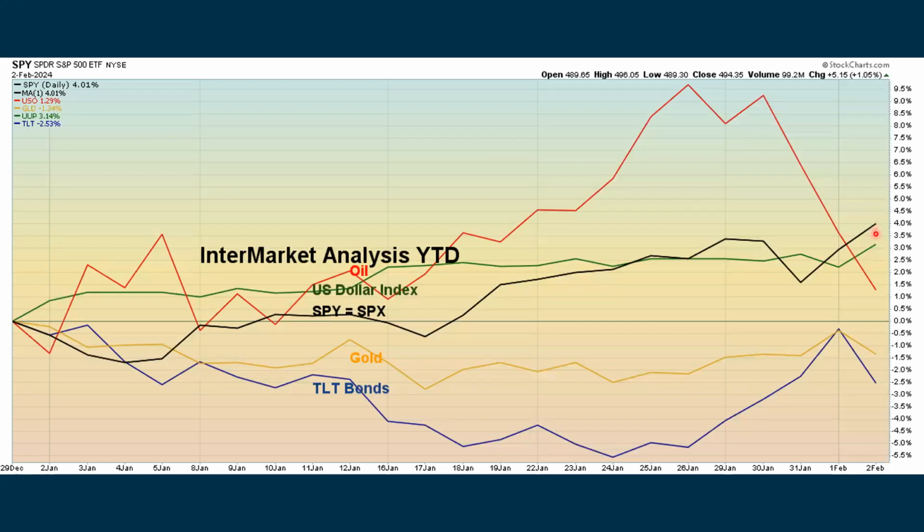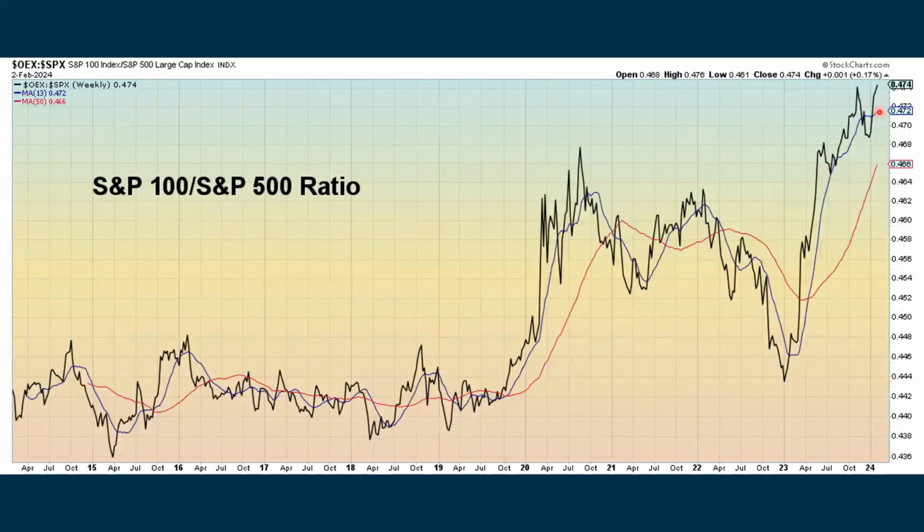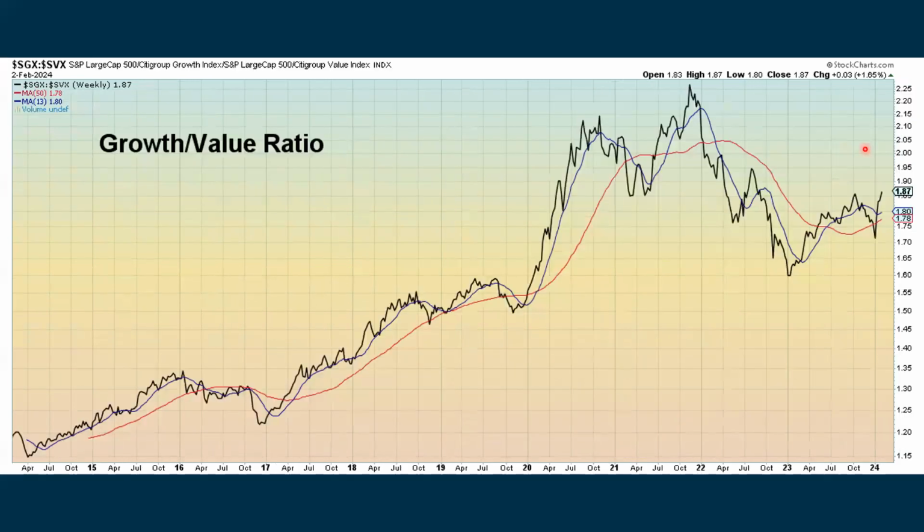So now stocks are in the lead, followed by the dollar, and then energy, where we have gold, and then the price of bonds are in last place, going back to the beginning of 2024. We look at the NASDAQ 100 and the S&P, and both are in solid uptrends, with the NASDAQ 100 outperforming. The S&P 100 is outperforming the rest of the S&P 500.